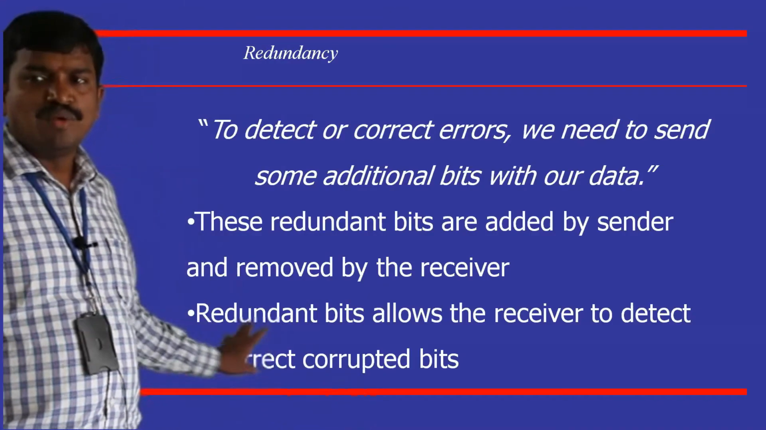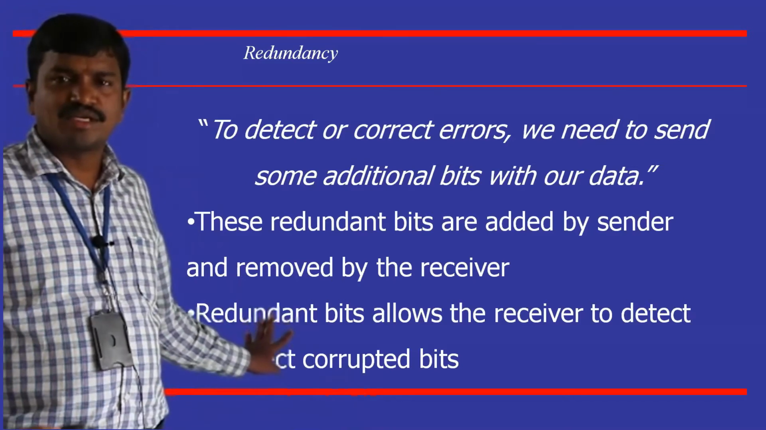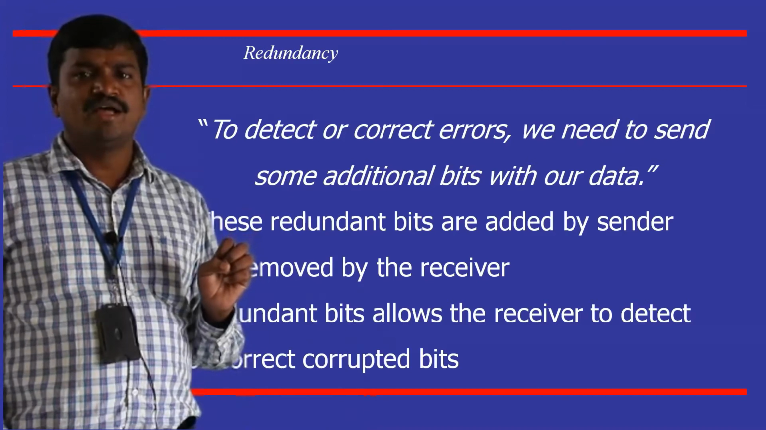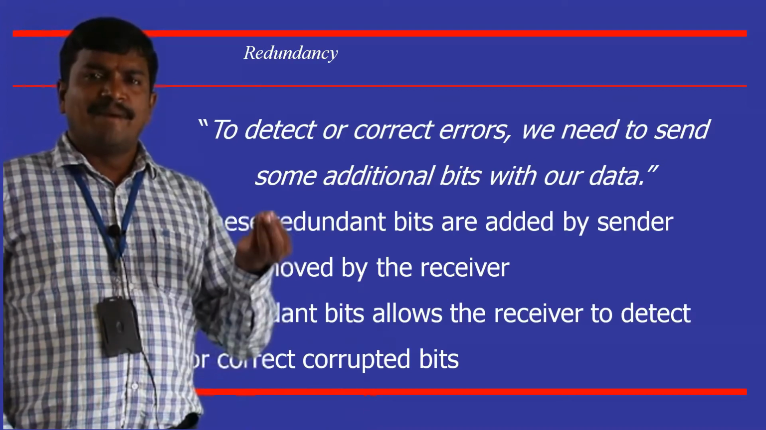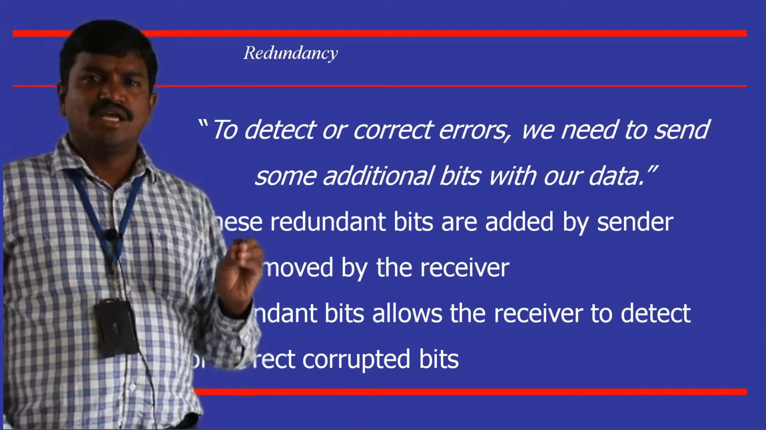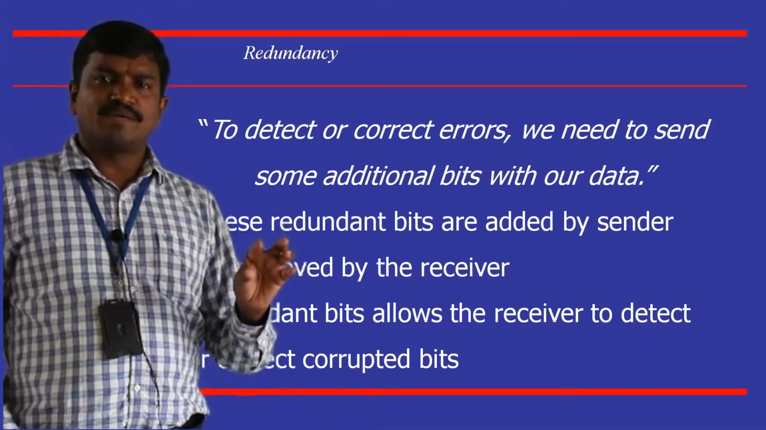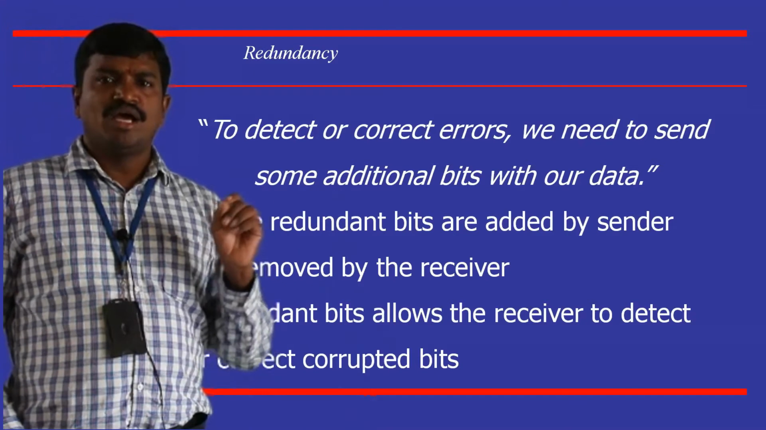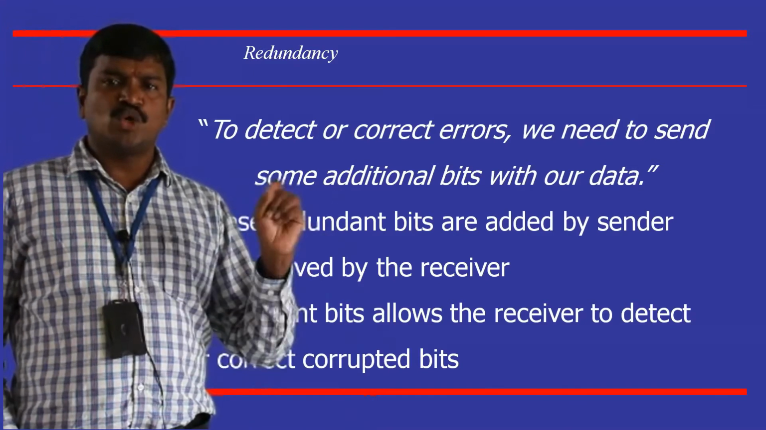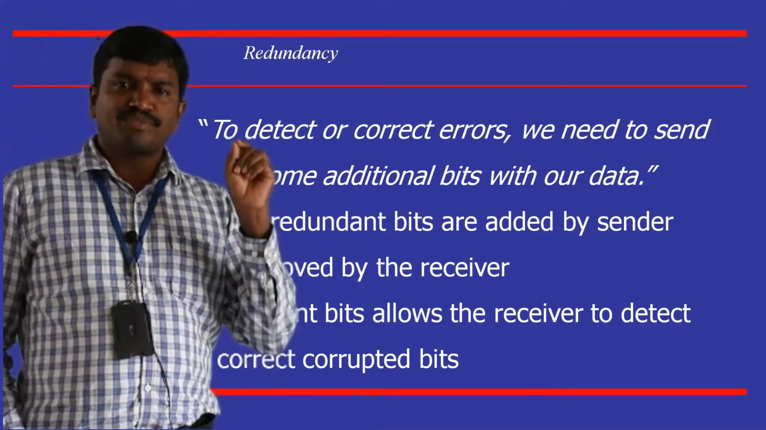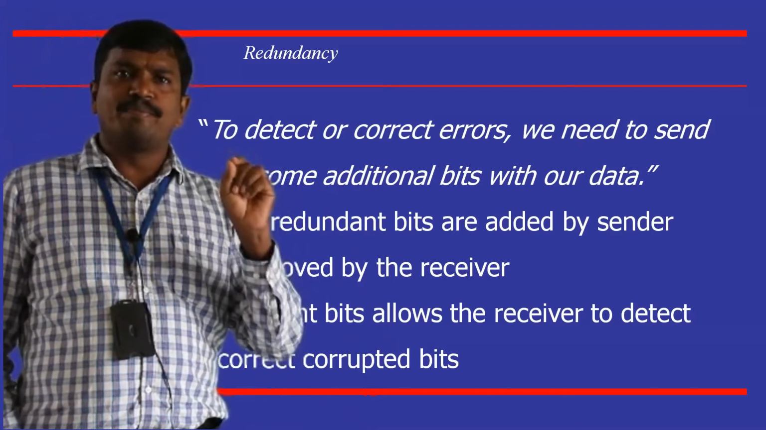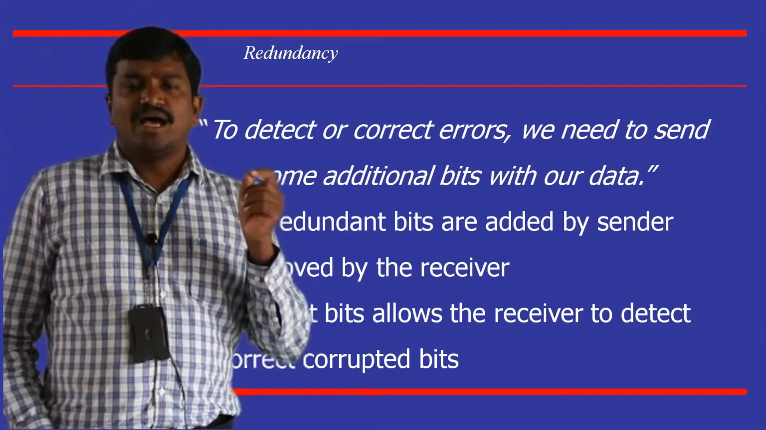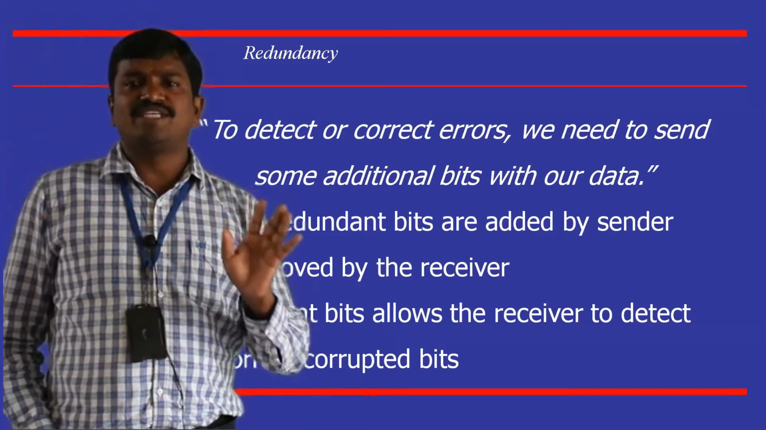So when redundant bits are considered by the receiver, he will take the redundant bits and, by analyzing them, identify whether the bits are helpful to identify the error in the data or not. And if there is an error, it also identifies what is the correct value to be placed in that position. So these two things can be analyzed by the receiver with the help of these redundant bits.